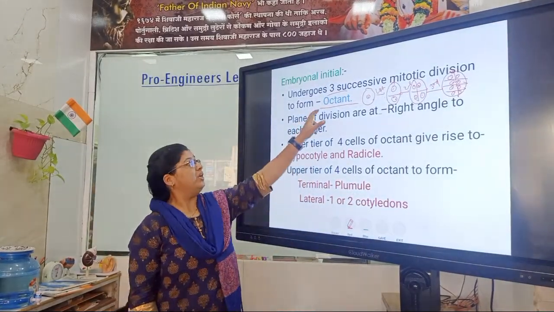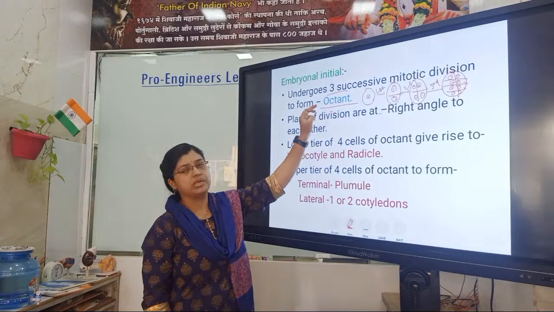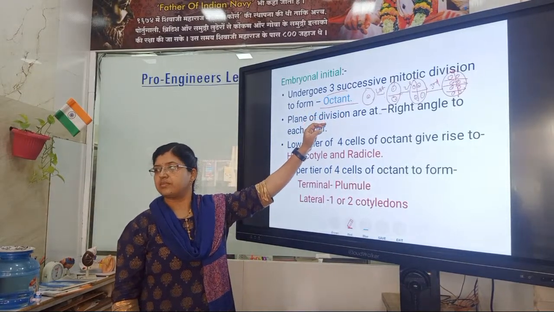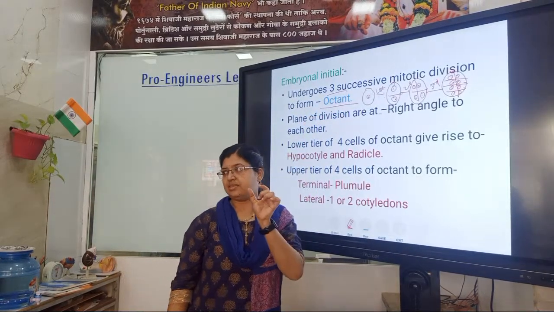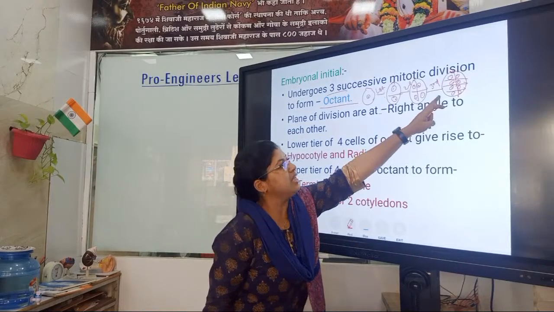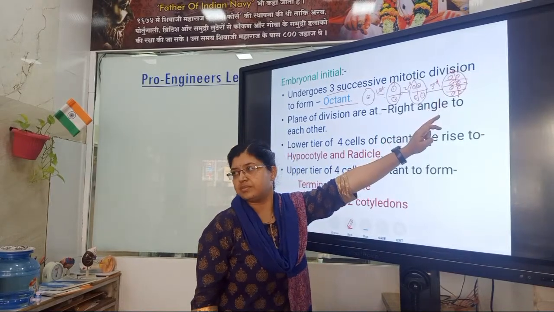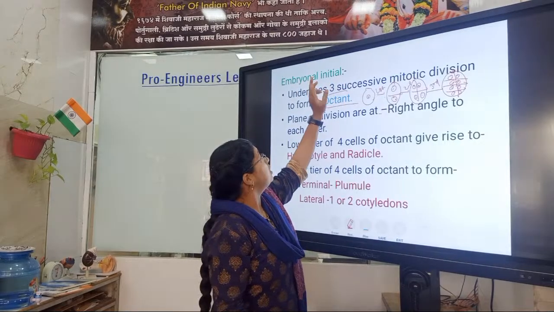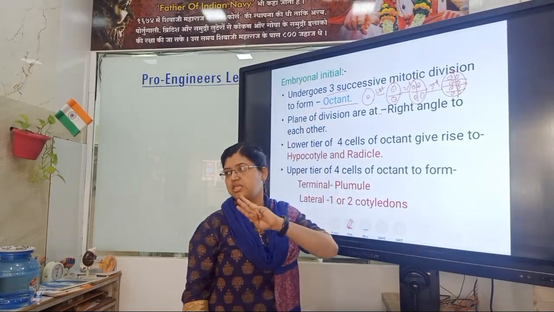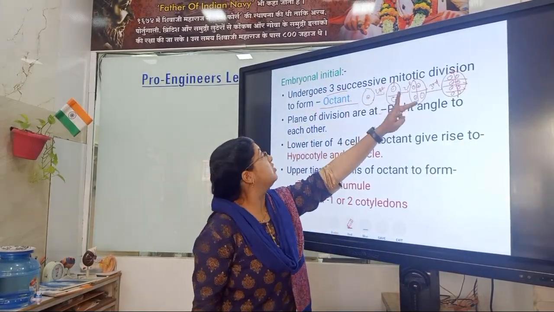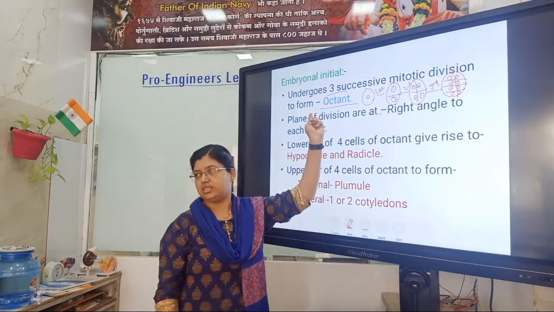Clear? And it forms the octant stage. Octant means 8 cells. Embryonal cell undergoes 3 successive mitotic divisions to form octant.